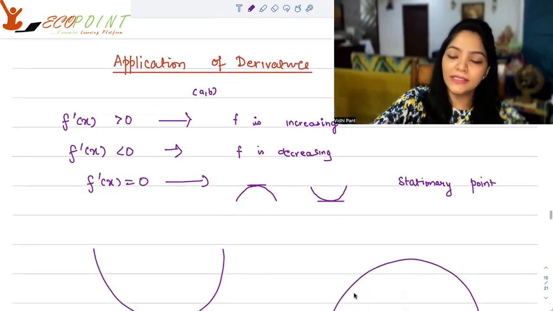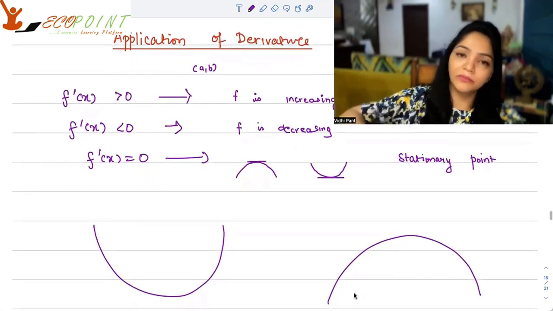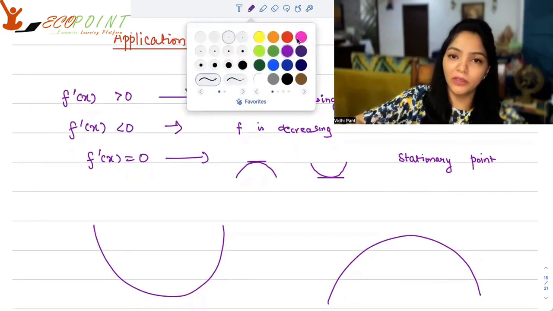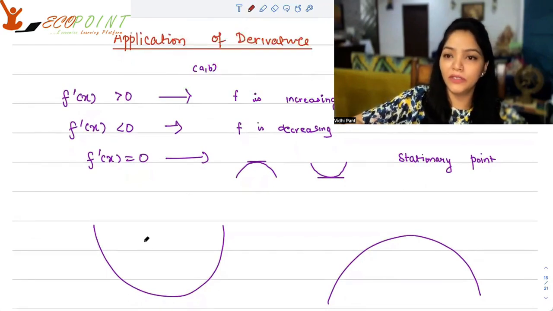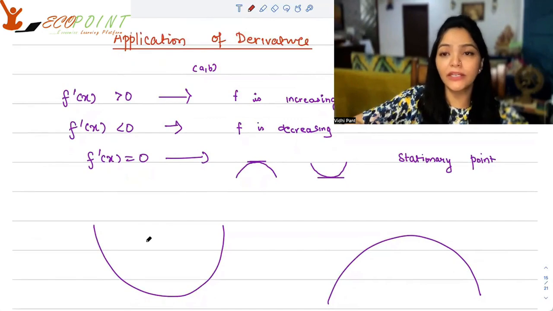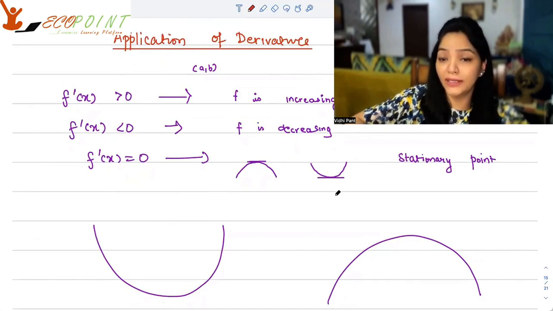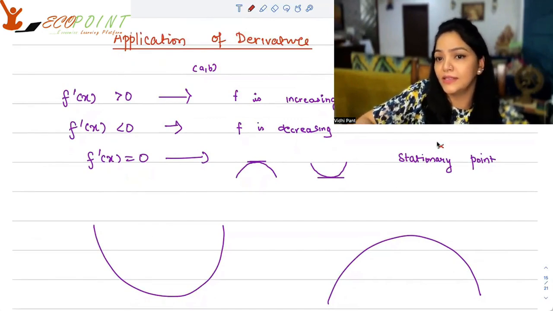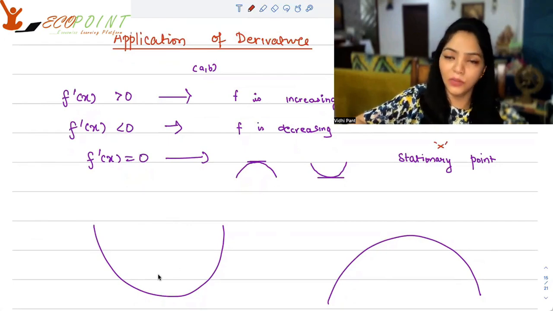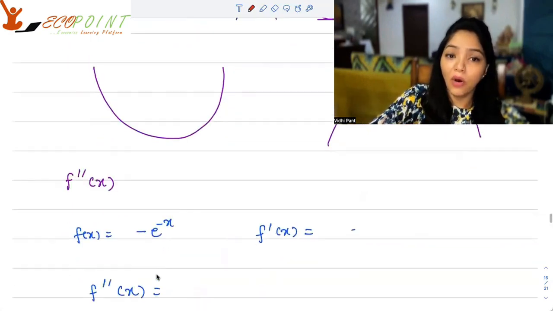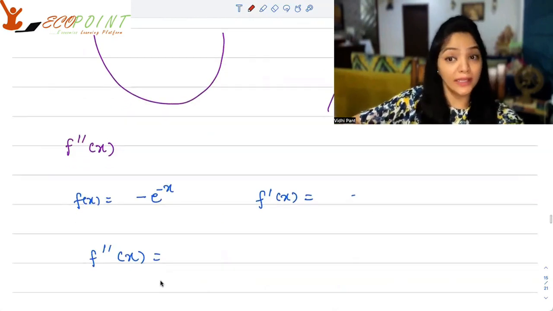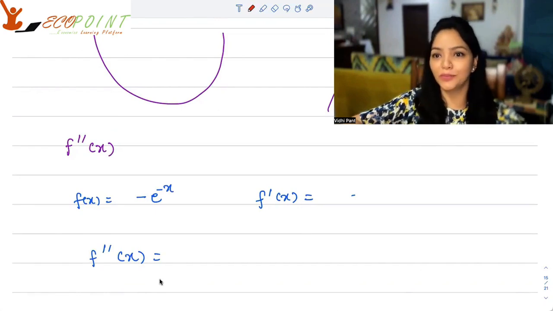So guys, this is an important takeaway from here. If your derivative is equal to 0, you're getting your stationary points there for that x. That means x is a stationary point, and there you will get your maxima, minima. Also, another application, and very, very important one, is when you differentiate your derivative once more.